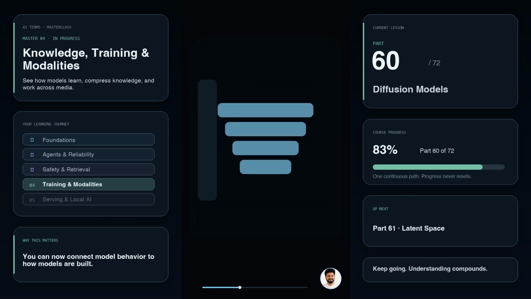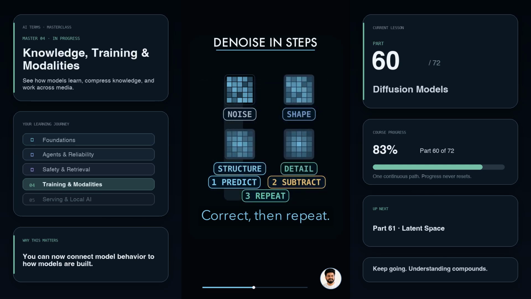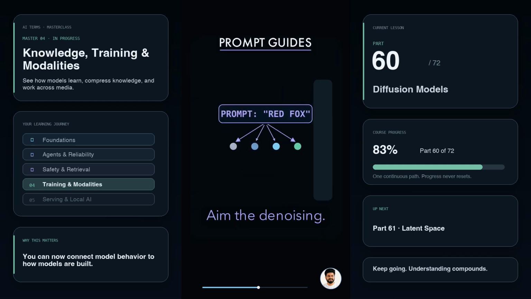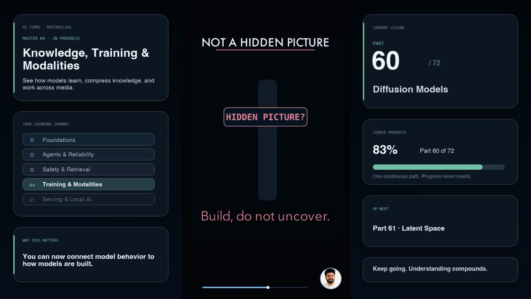Start with random noise. Predict a little noise, subtract it, and repeat. A rough shape appears, then structure, then detail. The text prompt guides every denoising step toward the requested image. Diffusion does not reveal a hidden picture already inside the static. It builds a new sample through many small corrections.